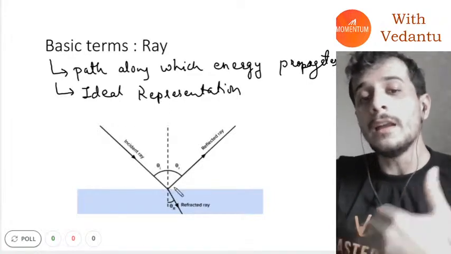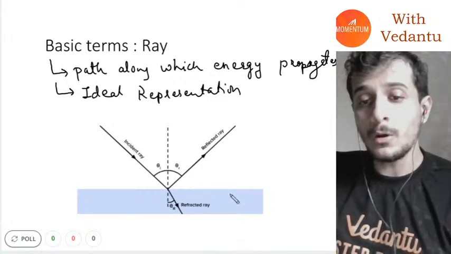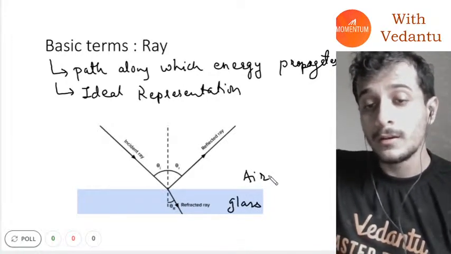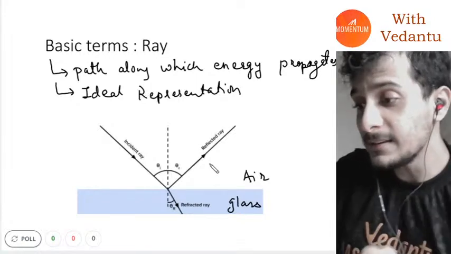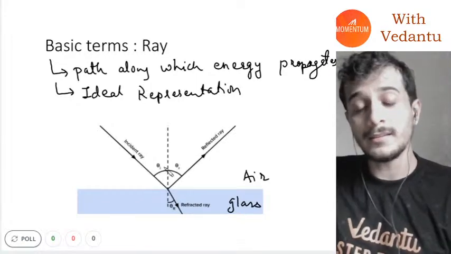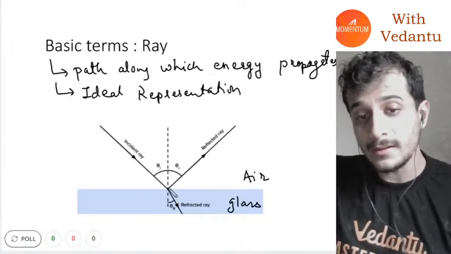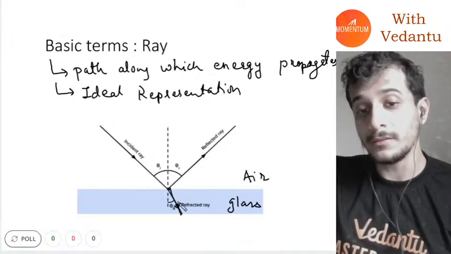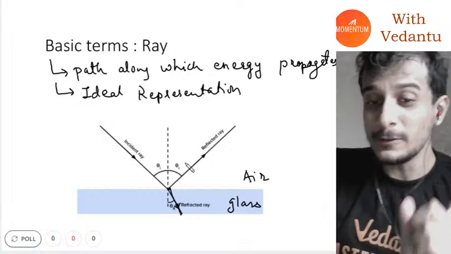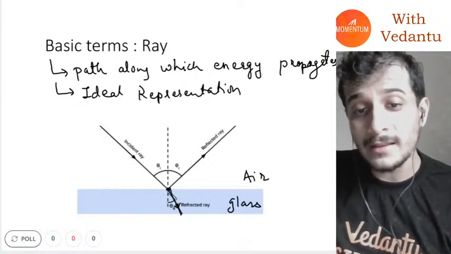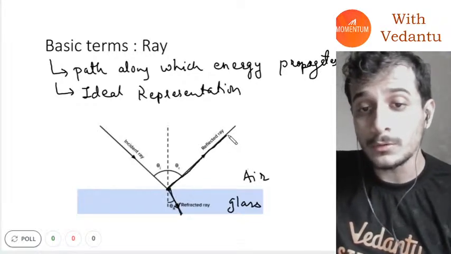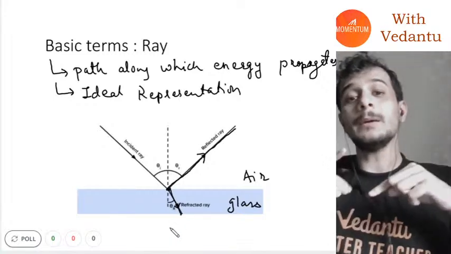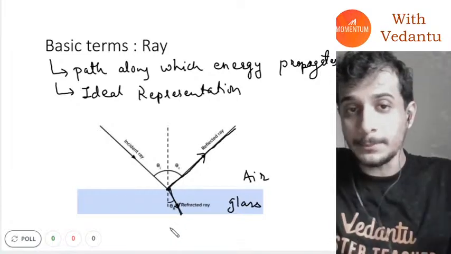Now if you look at the diagram given below, I have a glass slab, and it's in the air. Everybody has studied this in class 10th, that when a light ray is incident, it will undergo refraction. But that's just half the story, guys. When a light ray is incident here, it undergoes both reflection and refraction, and in this chapter we are going to study both of them separately.